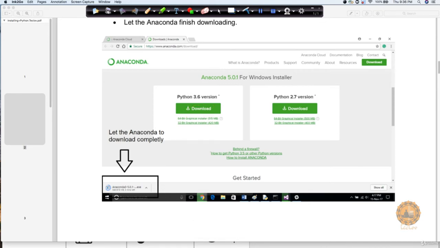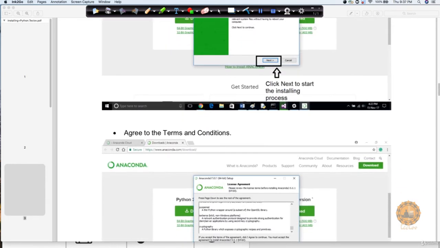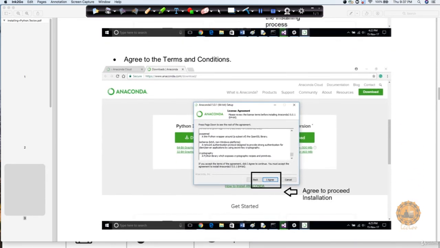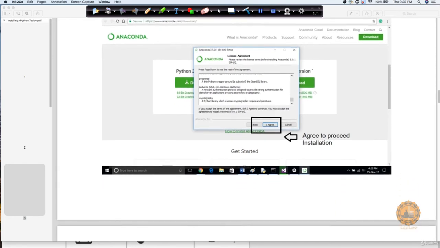This is going to download the file on the lower side, and when you double click on it, it will pop up this window for you. Click next. Click next on this button. There are some terms and conditions which you need to agree to, so please select the I agree option.